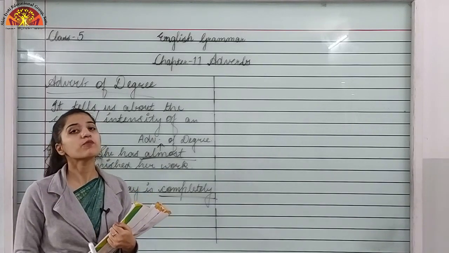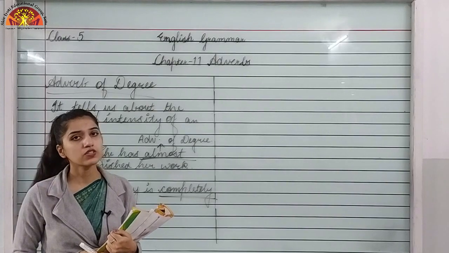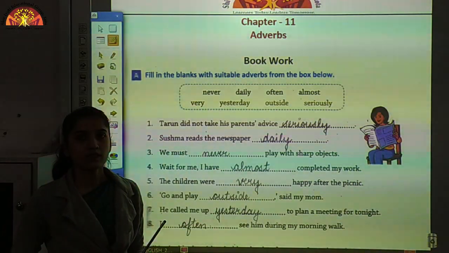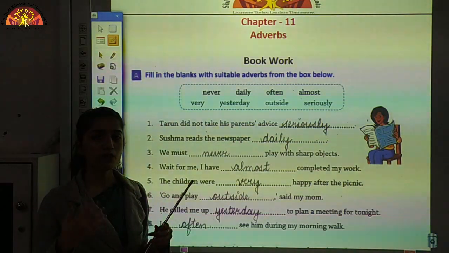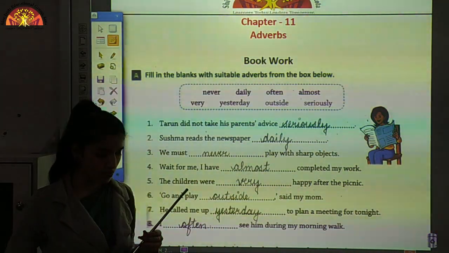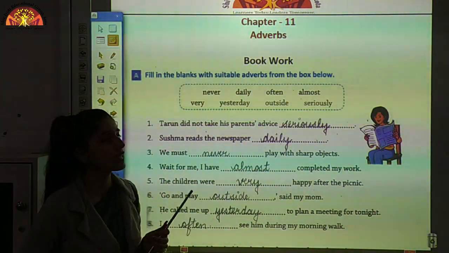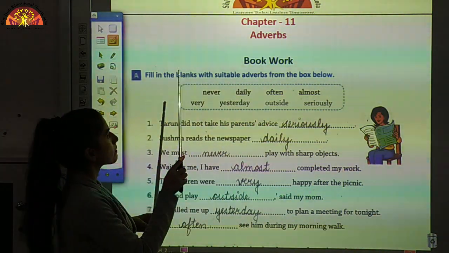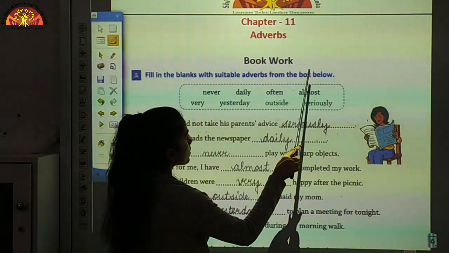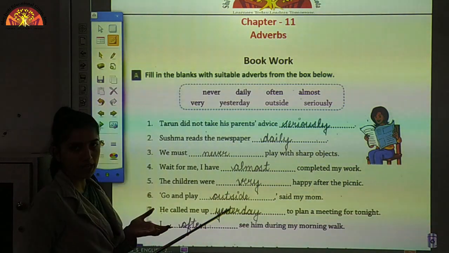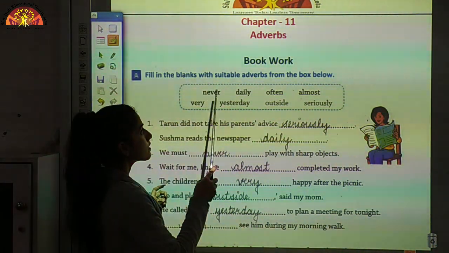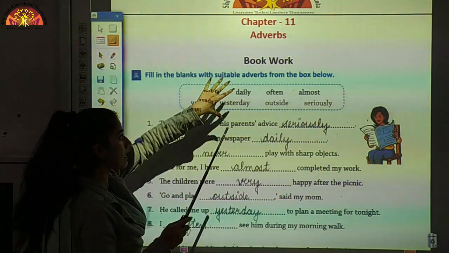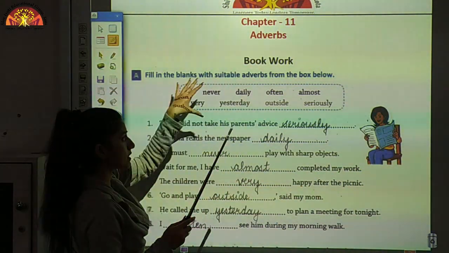Now we will be moving to the exercise of this chapter. We are doing the first exercise, which is given on page number 63. A, fill in the blanks with suitable adverbs from the box below. What we have to do is fill these blanks with the suitable adverbs that are given in this strap or in this box.